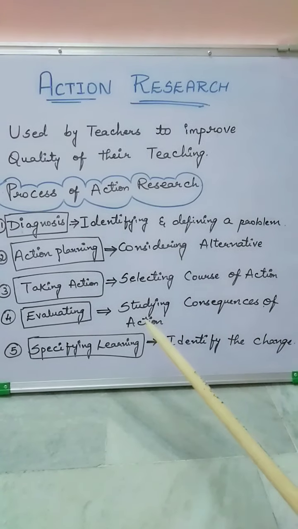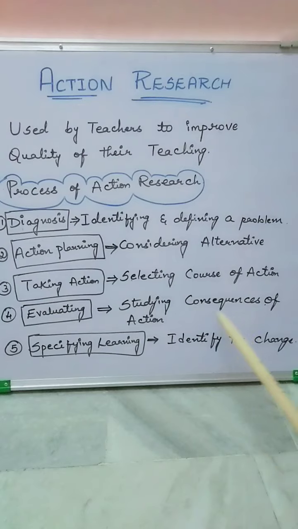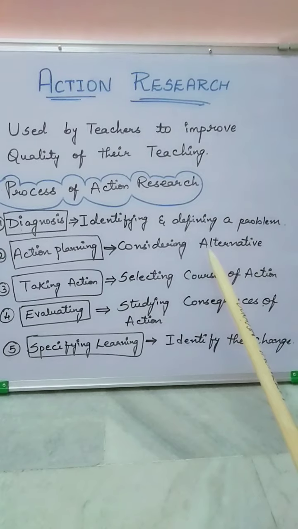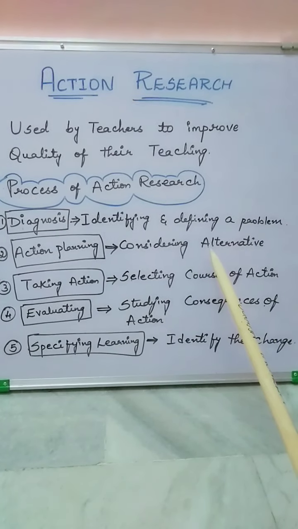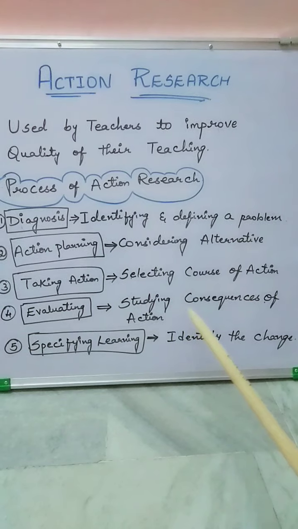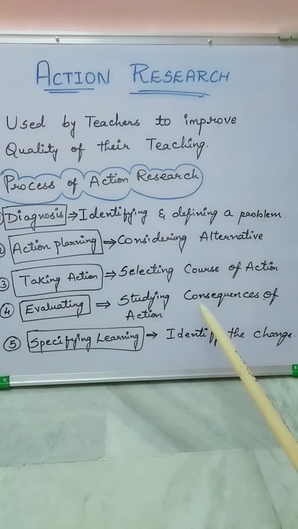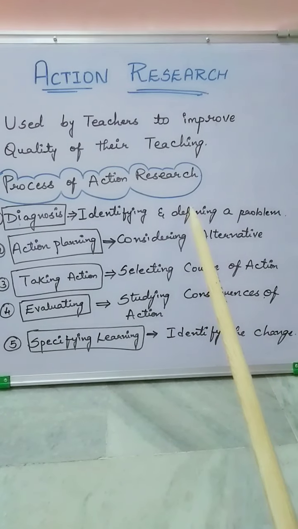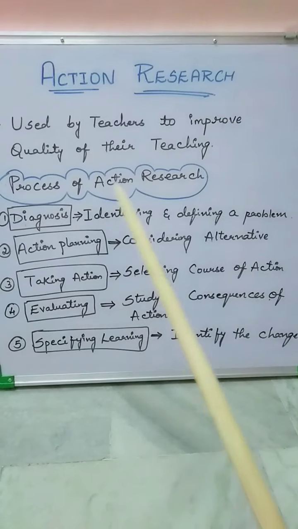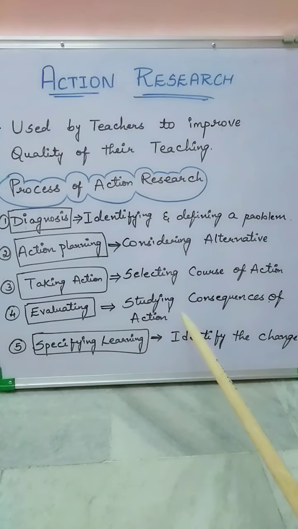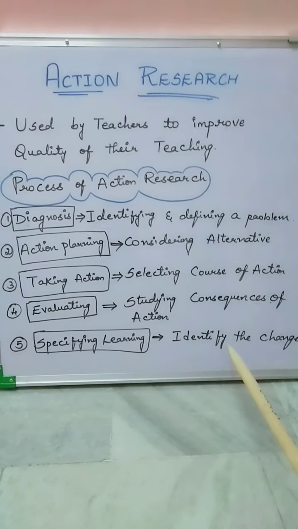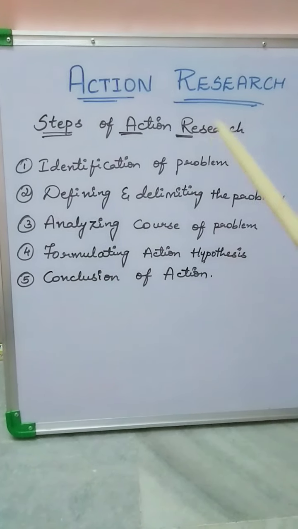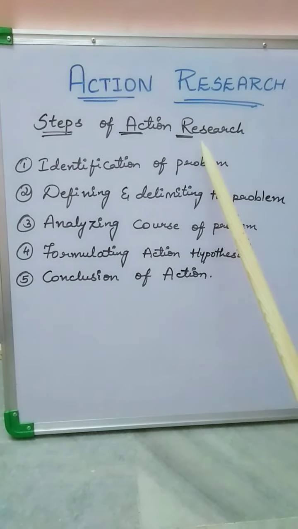Next, selecting a course of action, that is which method you are choosing to solve that problem. Studying the consequences, that is the result of your action after you apply the particular solution, the alternate way of solving the problem relating to the child. Then you need to see the results also. You need to have an idea how the child performed previously, without all these steps, and after you execute, what are the changes that you have observed in the child. Identify the change. So yes guys, these are the steps that you need to follow while solving any problem in the process of action research.